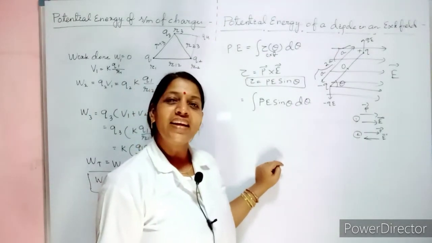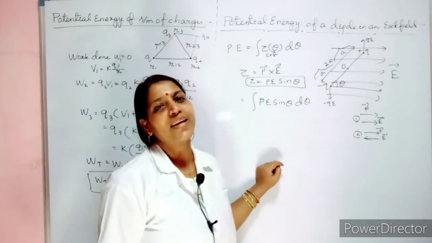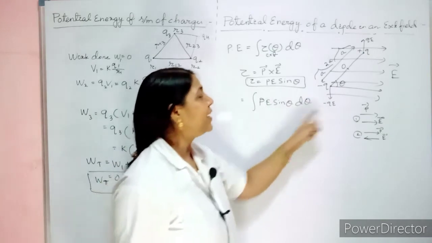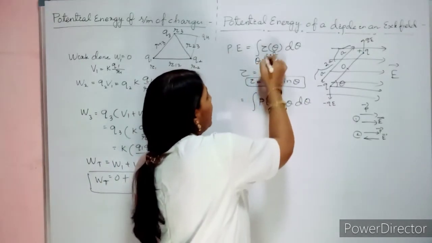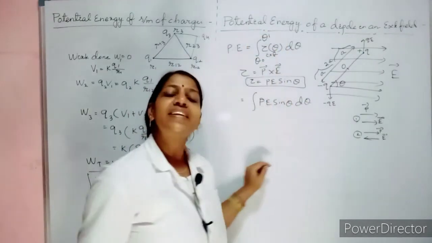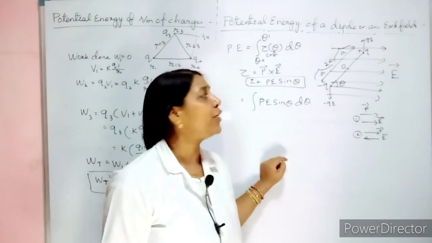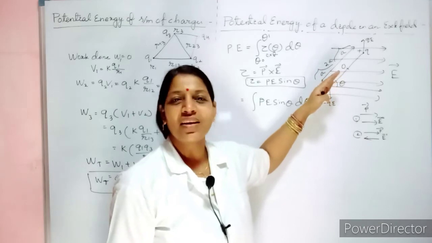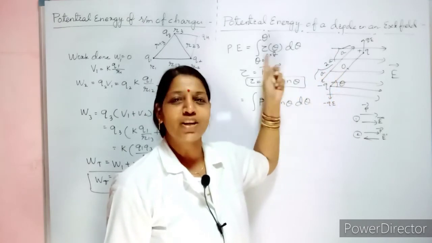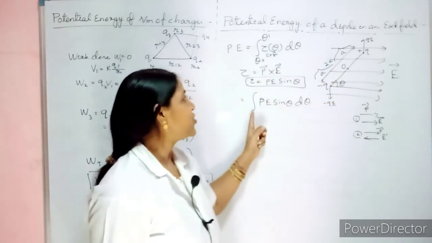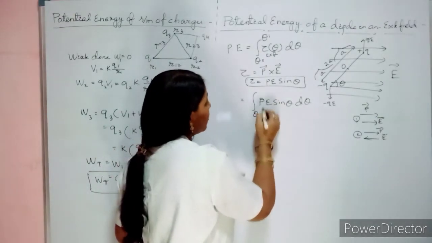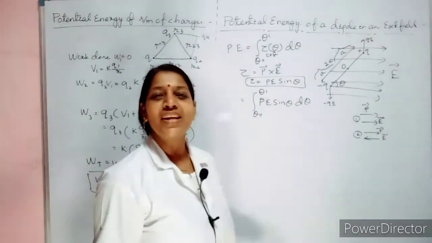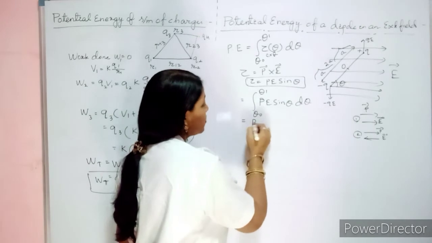Let us see in terms of initial angle and final angle. Let it make an initial angle of theta naught and final angle of theta 1. Means when you are keeping it, it is theta naught. When you give your external torque, it changes its angle from theta naught to theta 1. So mention your limit theta naught to theta 1. Now do the integration. Take PE outside.